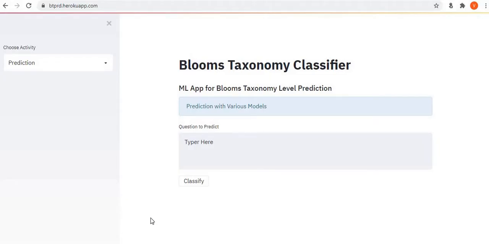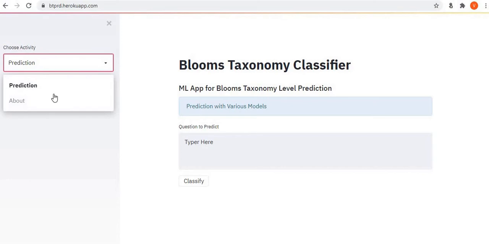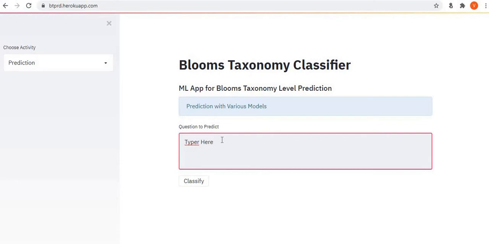Now let's demonstrate our project. First you have to open your web browser and type this URL. You will get this web page. After that, you can see on the left hand side there are two sections, prediction and about. In the prediction section you have to type a question to check the Bloom's taxonomy level of that question. So first type here, what is your name? This question belongs to the first level of Bloom's taxonomy, which is knowledge.